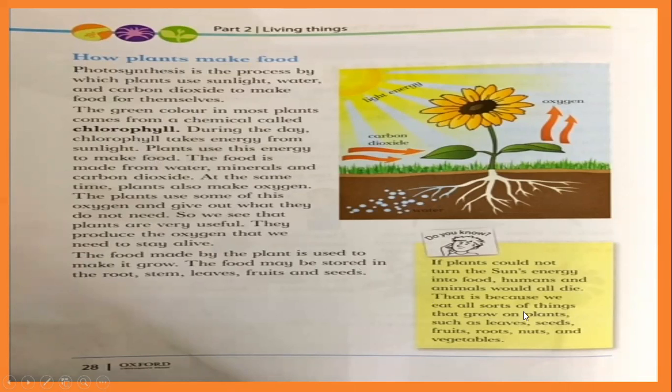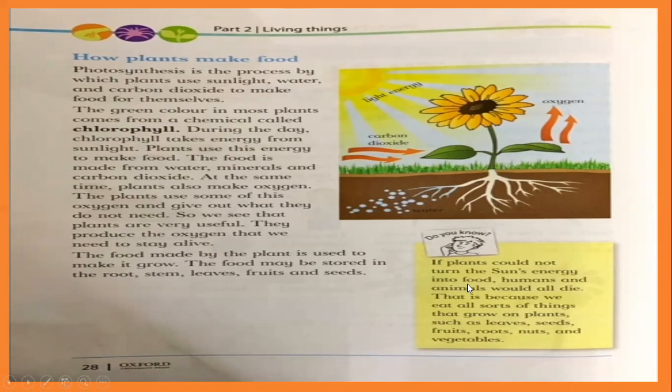Okay, children, let's read this yellow part. It's very important to read. If plants could not turn the sun's energy into food, humans and animals would all die. As you know, we eat the different parts of the plant to get energy. So if it is not possible for the plants to make food, to make different parts grow, then what happens?